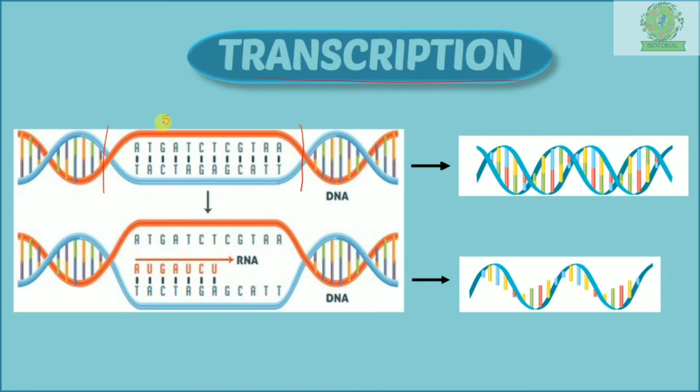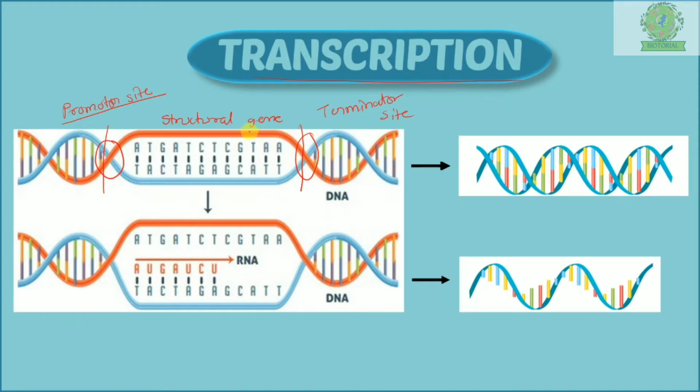This section is known as the structural gene, this section is known as the promoter site, and this one is the terminator site. This is the site where the RNA formation is going to start, and this is the site where the RNA formation stops. The RNA formation is completed here.